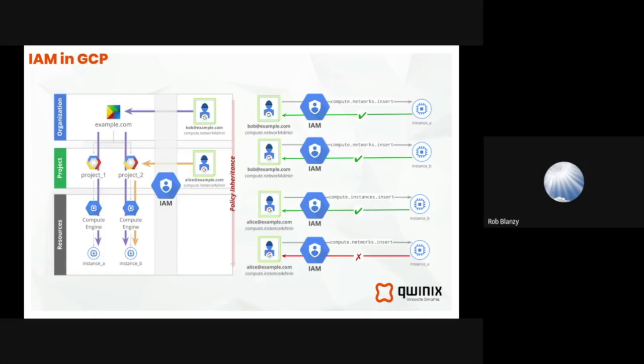And through the use of IAM, we may allow him to do specific things in certain locations, but in other areas, not so much. This is an example of where we can say, yes, you can go ahead and have access to, say, spin up network resources, control network resources.